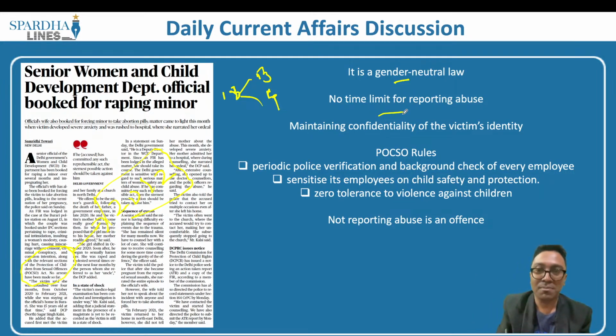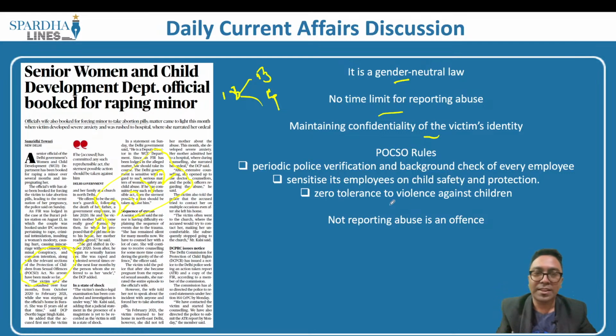And at the same time, maintaining confidentiality of the victim's identity is a feature of POCSO under section 23 of the POCSO Act, which means whosoever is the victim, the identity of the victim should not be revealed by the press, whether it is the print media or the visual media. In exceptional circumstances, only with the permission of the courts can they reveal the identity, or they should not at all reveal the identity. Then we also have the POCSO rules as well.